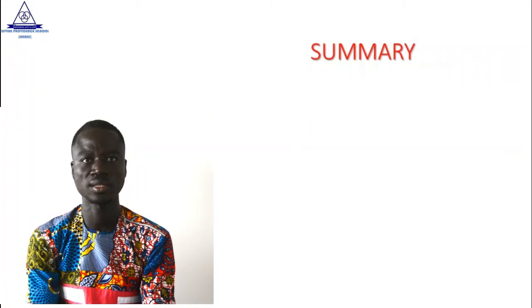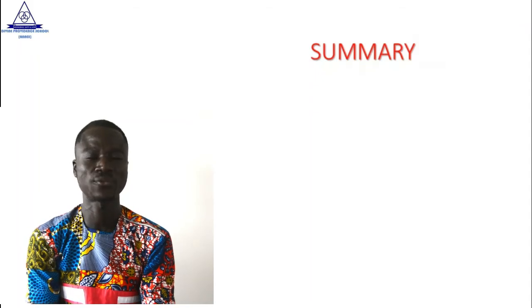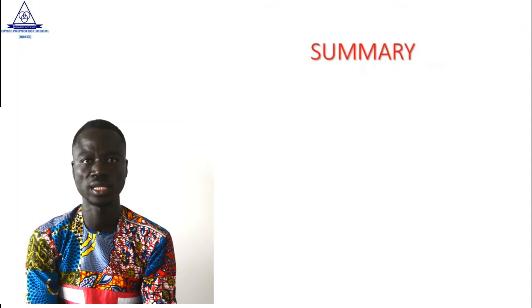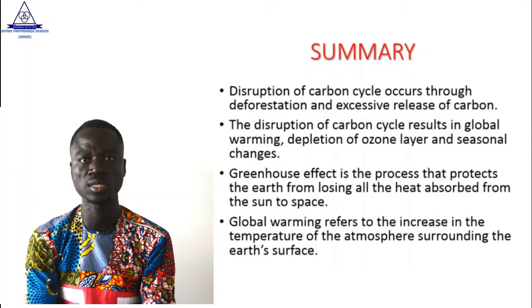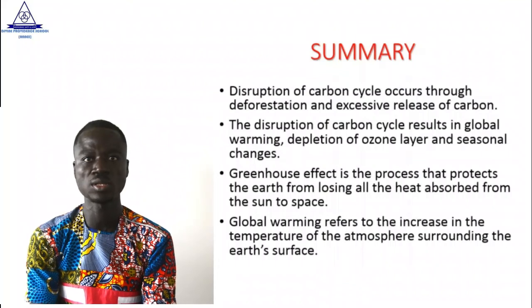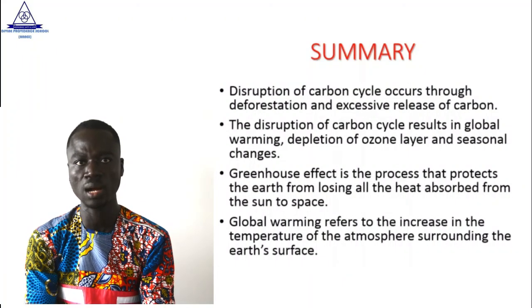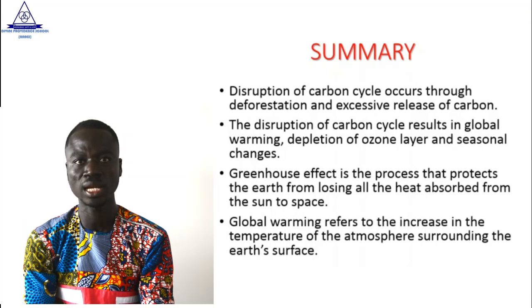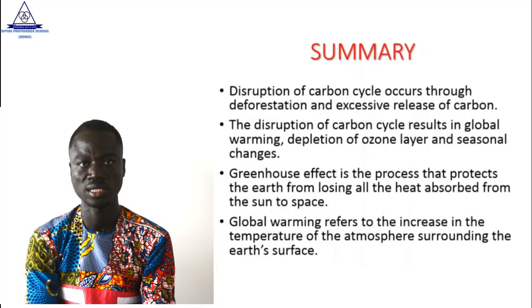Okay, before that, let's summarize what we have been able to learn today. Today we learned about disruption of the carbon cycle, and we said disruption of the carbon cycle occurs through deforestation and excessive release of carbon. We also said that the disruption of the carbon cycle results in global warming, depletion of the ozone layer, and seasonal changes.